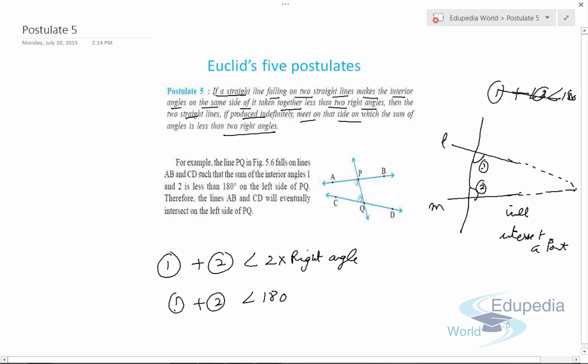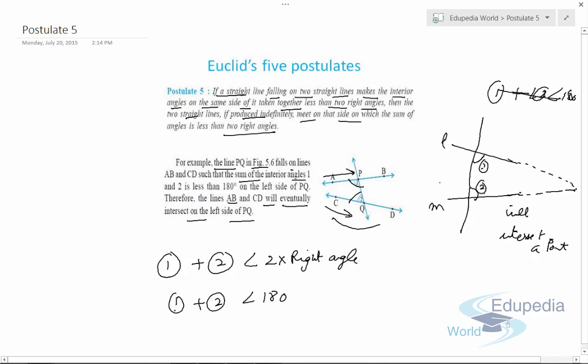Let me try to explain through an example. Suppose we have a figure like this. For example, the line PQ falls on lines AB and CD such that the sum of interior angles, angle 1 and angle 2, is less than 180 on the left side of PQ. They are on the left side of PQ and they are interior, and they are less than 180. Therefore the lines AB and CD, means this line and this line, will eventually intersect on the left side of PQ.